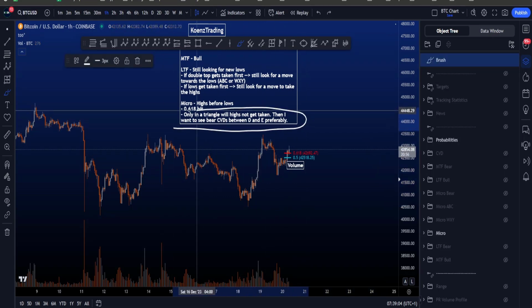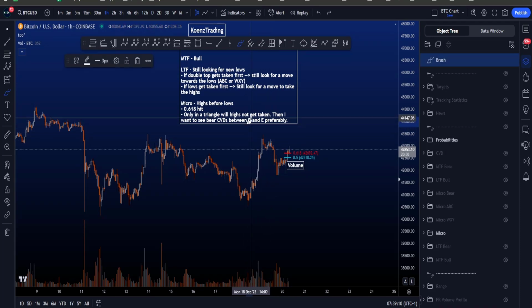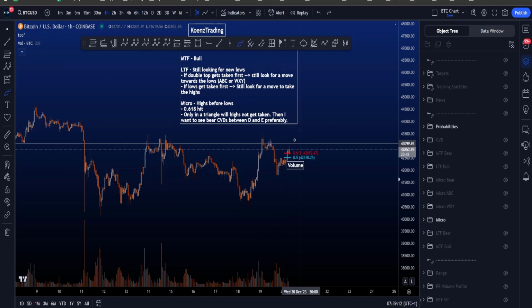And only in a triangle will the highs not get taken at the moment, but then I want to see bearish CVD divergences between C and E, not D and E, but between C and then a wave E. Right, so that is something we have to wait for as well, because a triangle means a continuation of this range.